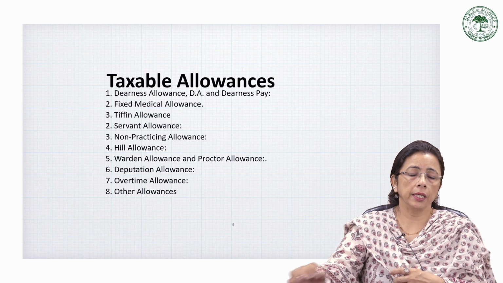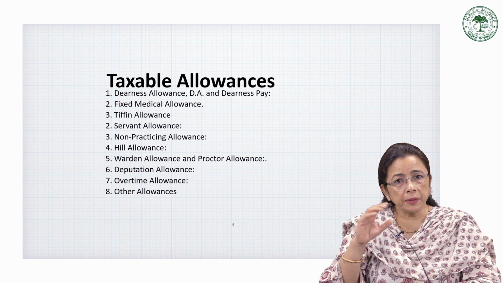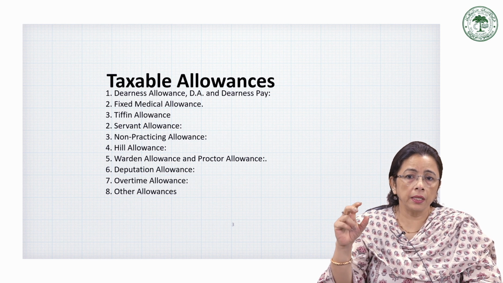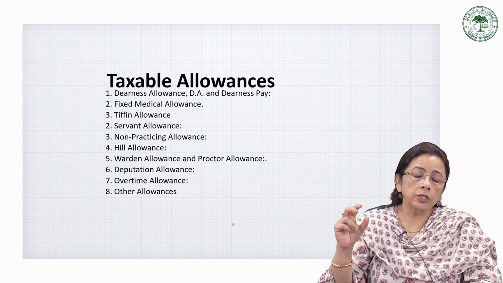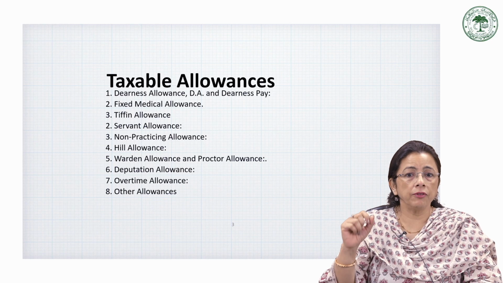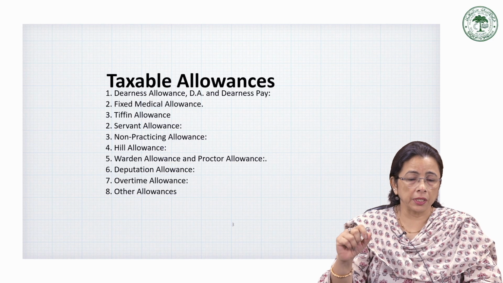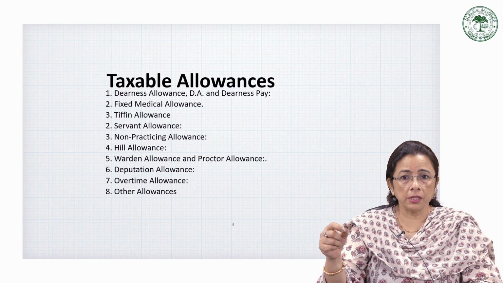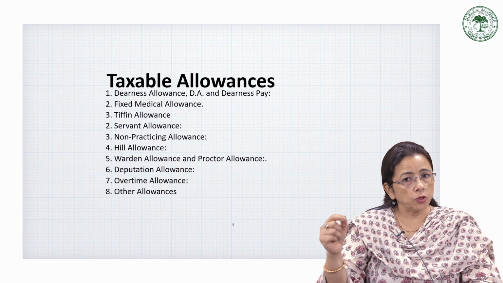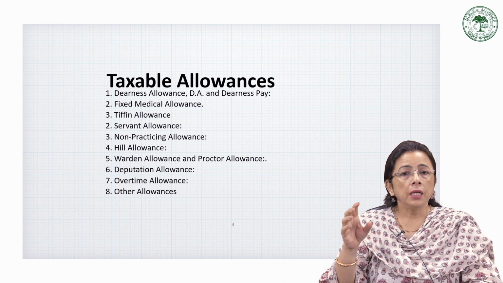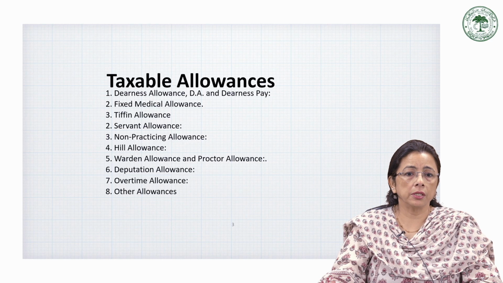Then coming to the next, that is fixed medical allowance. A fixed medical allowance is paid to employees to cover their regular medical expenses irrespective of the actual amount spent on medical treatment. The entire amount, whatever is received, is fully taxable, whether or not the employee incurs any medical expenses. For example, if the employee receives rupees 2,000 per month as medical allowance, the entire 24,000, that is 2,000 into 12 months, for that year will be included in the taxable salary. There is no exemption on this.